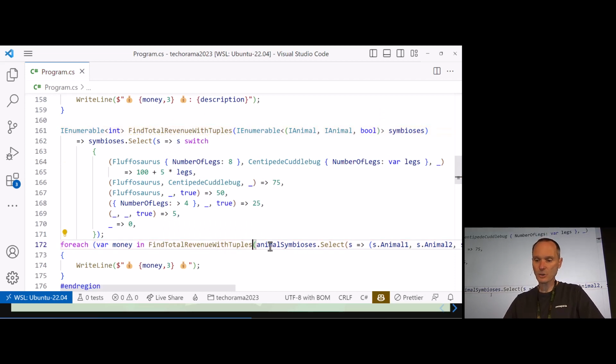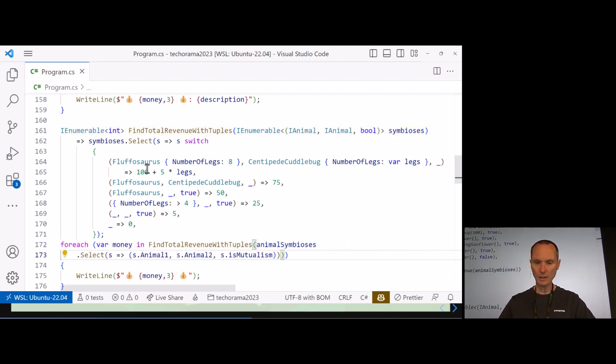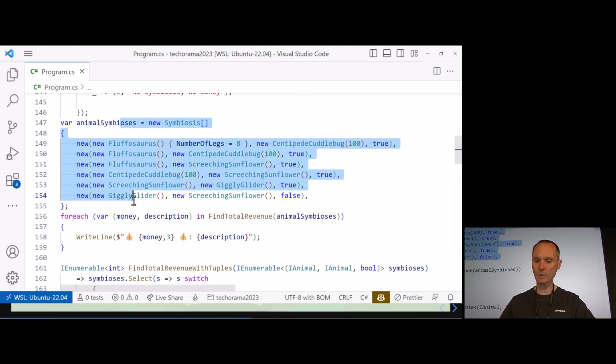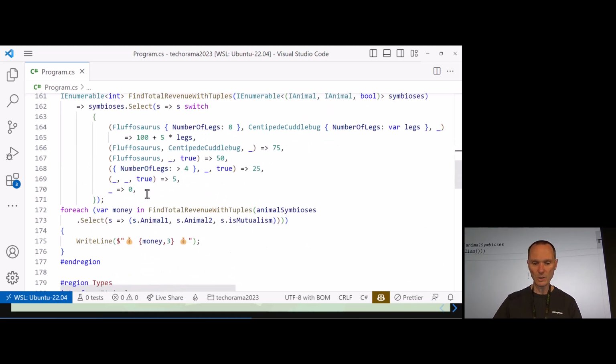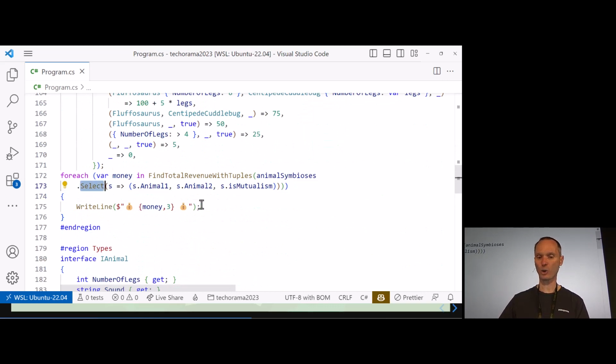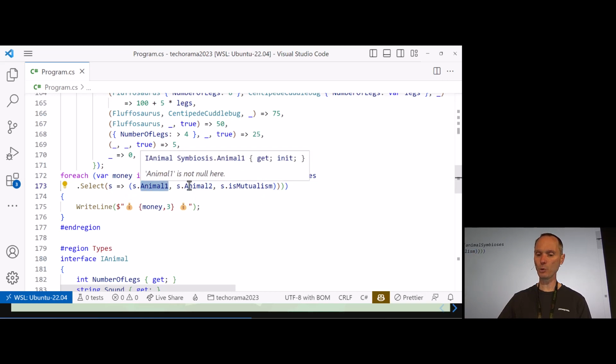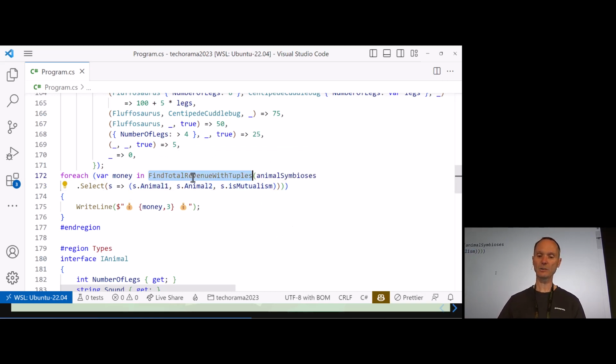So what I essentially do, you can see it here, I'm just using the sample data, which I created up here, and I use a select statement, a LINQ query, to turn my sample data from a symbiosis record into a tuple by extracting the animal 1, the animal 2, and the Boolean flag. And then I'm simply passing that into my find total revenue with tuples.